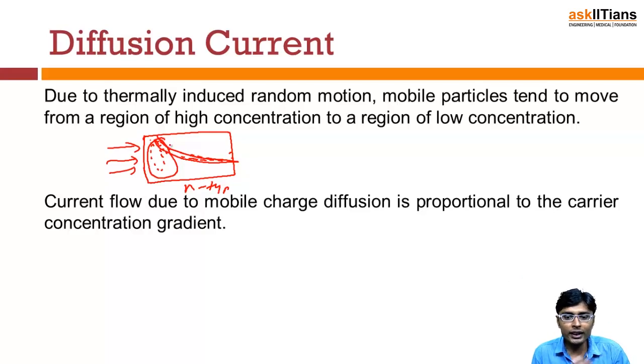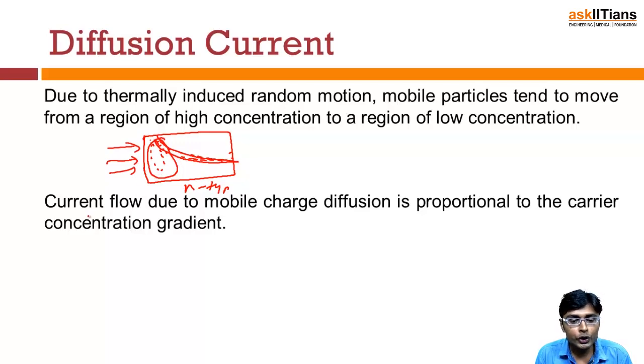Due to this concentration gradient, the electrons, or the majority charge carriers, will start flowing from the higher concentration region towards the lower concentration region. And due to this movement of charge carriers, there will be a flow of current in the device, which is called the diffusion current.